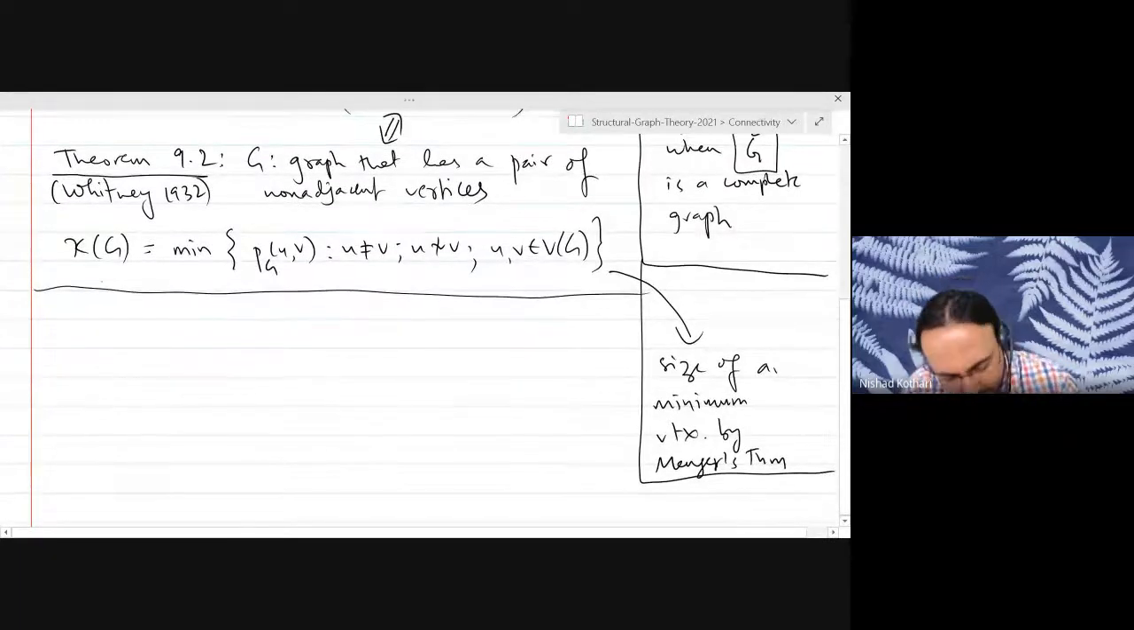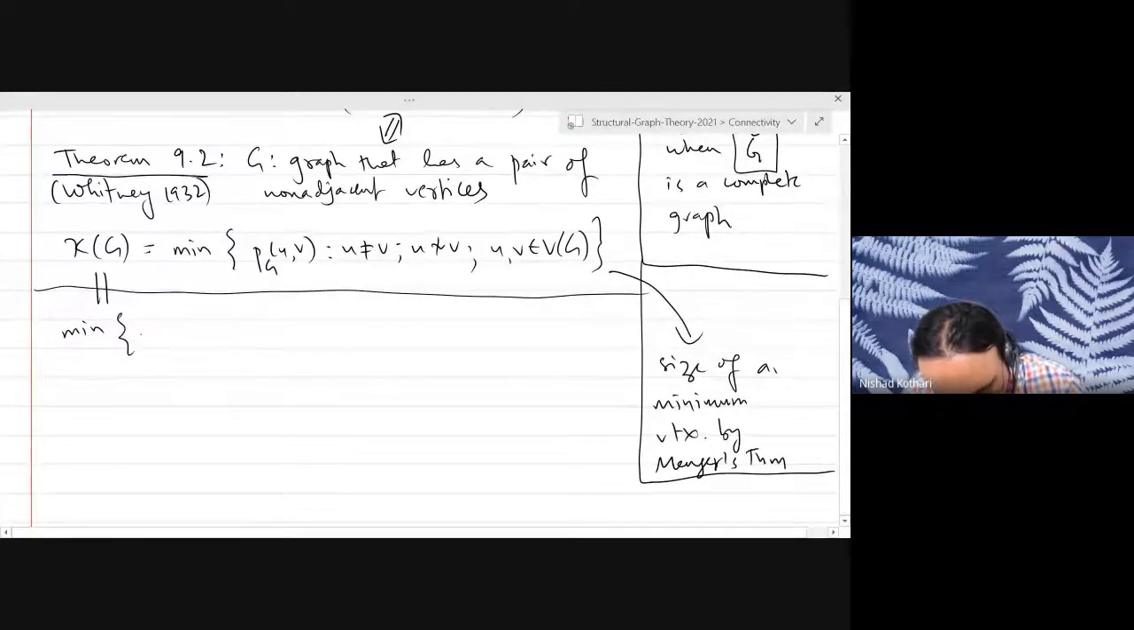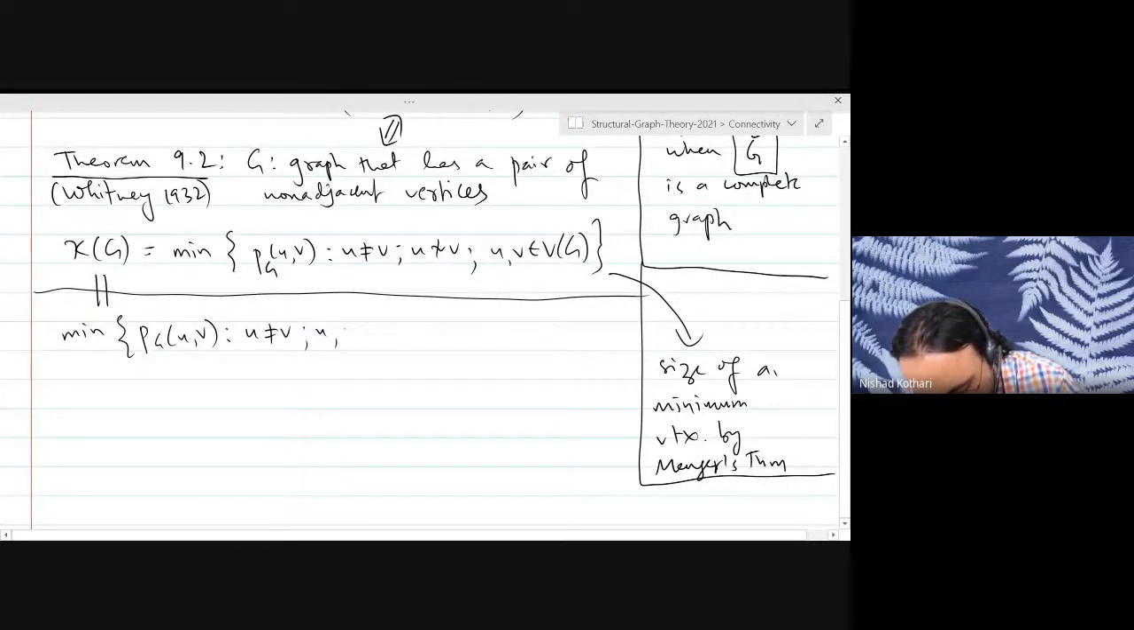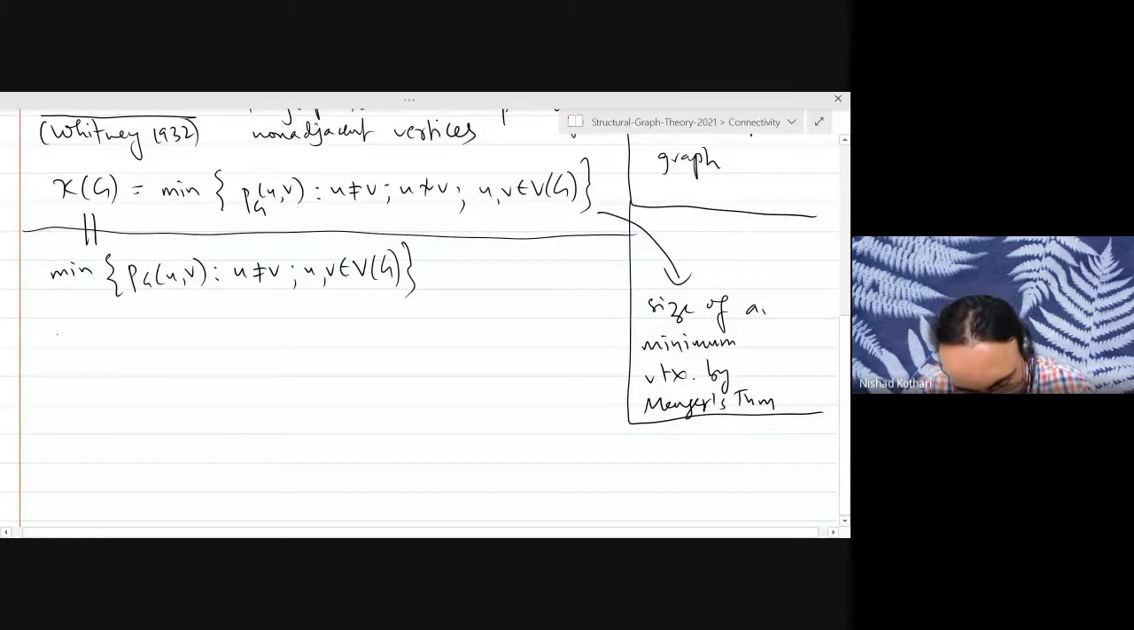Just to remind you again, what is the connectivity of a graph? We wrote it above, but let's write it down here again. This is simply the minimum taken over all pairs of distinct vertices. So what is the theorem saying? Whether you take the minimum over all pairs of distinct vertices, or the minimum over all pairs of distinct non-adjacent vertices, you will get the same answer, so long as your graph has a pair of non-adjacent vertices. So let's try to prove this.